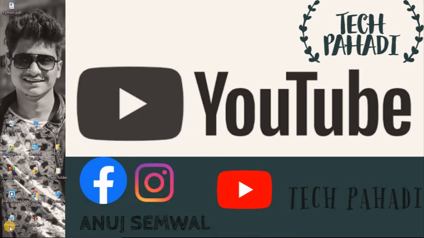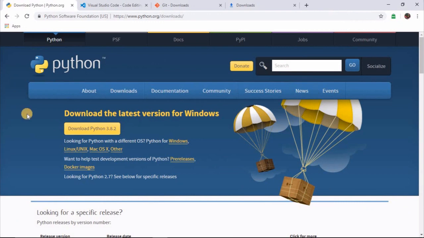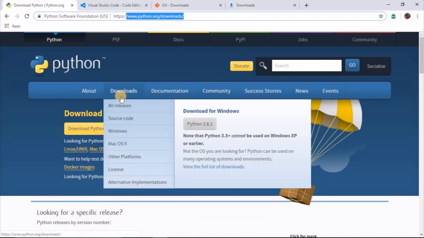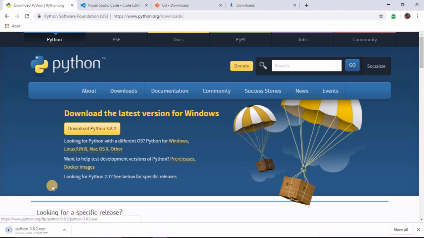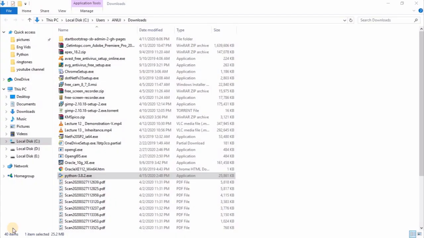So guys, now I will show you how to download Python. First you have to go to this site, www.python.org, then go to Downloads, and here it is written to download the latest version, Python 3.8.2. You have to click here and it will download. Now I have downloaded it, so I will install it.